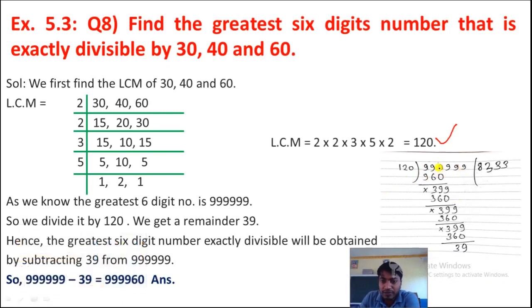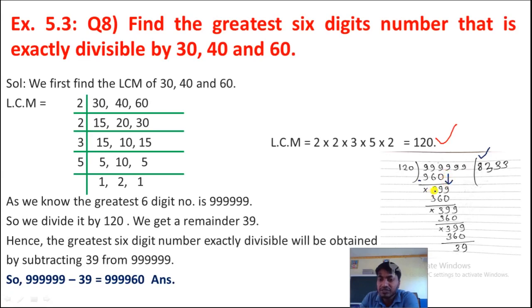So here we have 9,99,999, and this we have to divide by 120. So first it will go how many times? 8 times. When we multiply this 120 by 8, we will get here 960. Now subtract: 9 minus 0, 9, 9 minus 6, 3. Okay, we got here 39. Now bring down this 9 here.